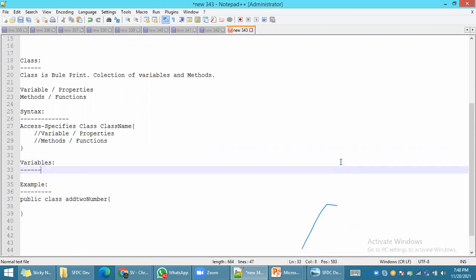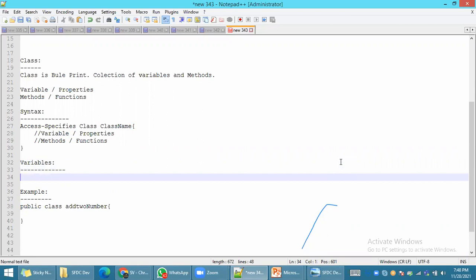What is a variable? Can anyone tell what a variable is? Can anyone tell? Are you guys able to hear me? Something that is used to store a value.